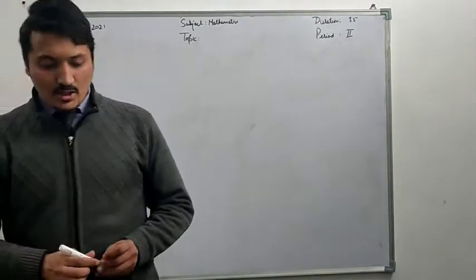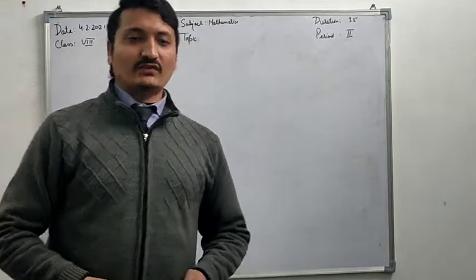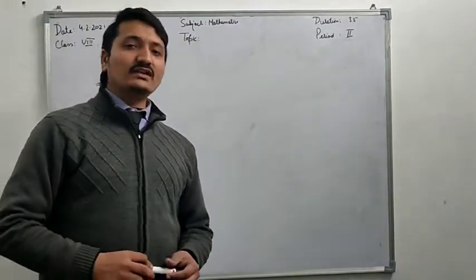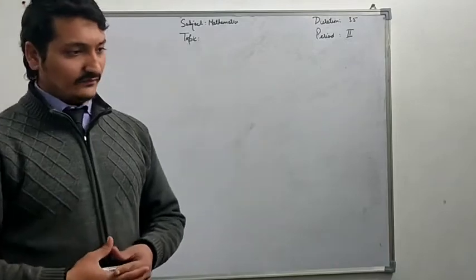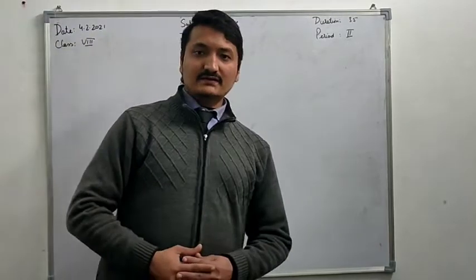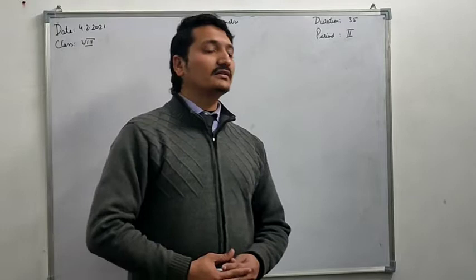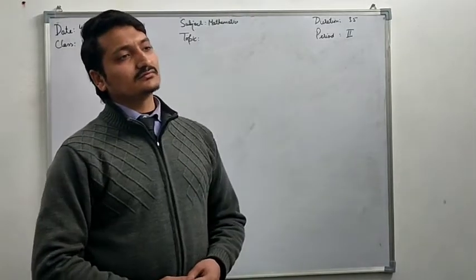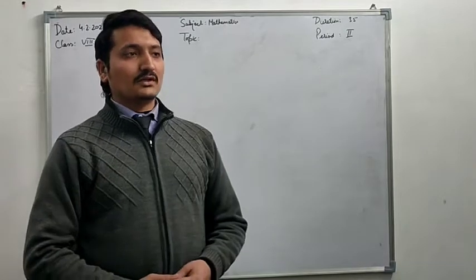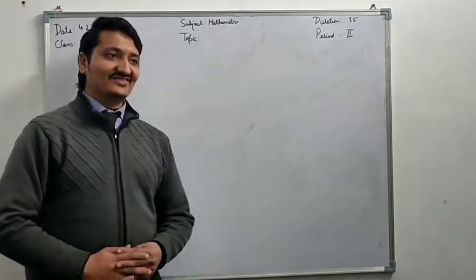Students, before starting the topic, I will ask you some questions. Answer with a proper statement. What is a circle? A circle is a geometrical figure with no edges. A radius is a line which is drawn from the center to the circumference.